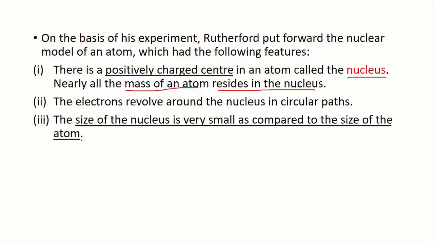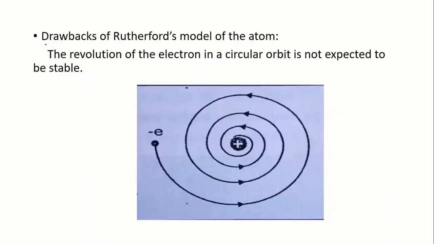Okay. Electrons revolve around the nucleus in a circular path. If this is the nucleus, then the electron will revolve around the nucleus in a circular path. Okay, the size of the nucleus is very small as compared to the size of the atom. Okay, drawbacks or limitations of Rutherford model of an atom.